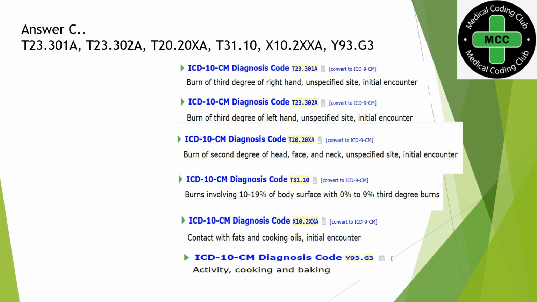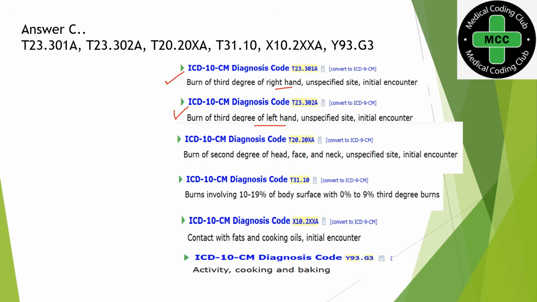The answer is C. In the question you got a clear instruction that it was not a chemical burn. It was a thermal burn because it was an explosion. And according to the coding guideline, whenever we are sequencing multiple burns, we have to sequence the highest degree as the primary code. On the hands we had a third-degree burn, and on the face a second-degree burn. So third degree is the highest, and we sequence the hands first. T23.301A is for third degree on the right hand, and T23.302A is for third degree on the left hand, and we don't have any bilateral code for this condition.